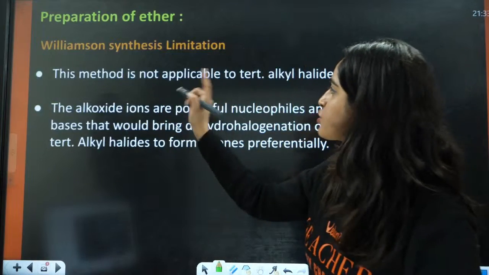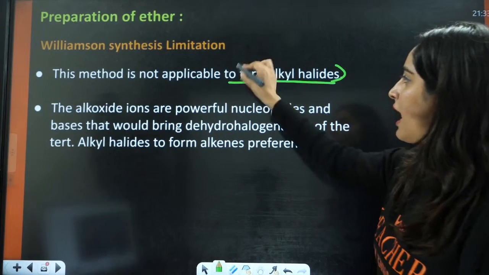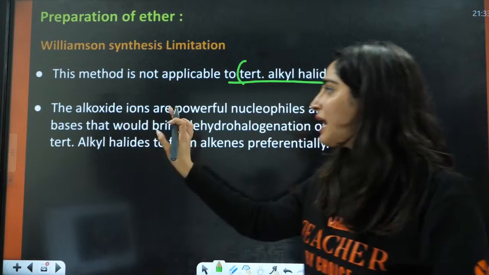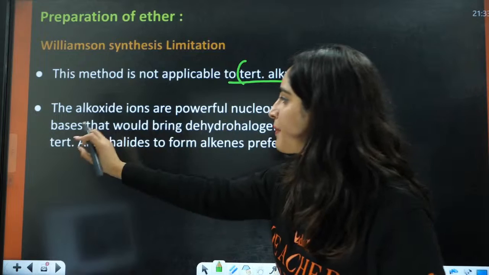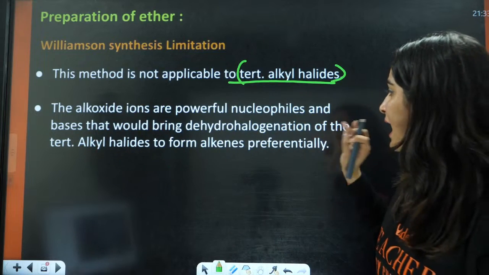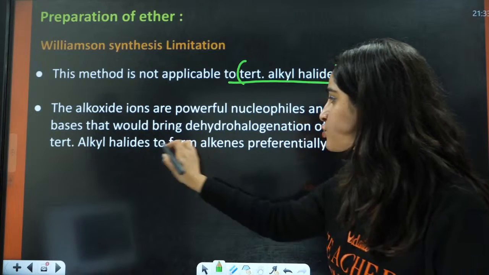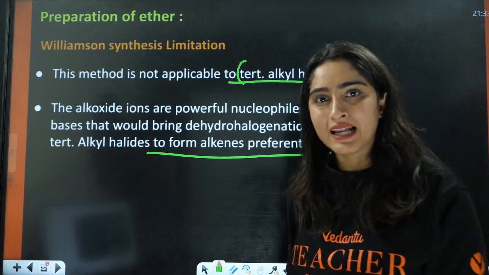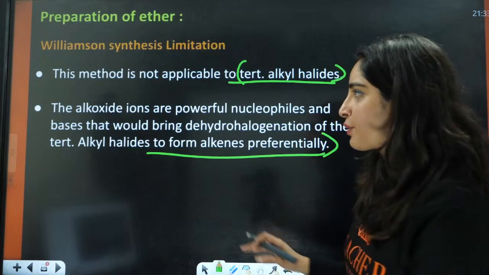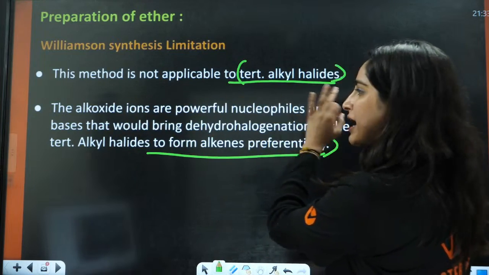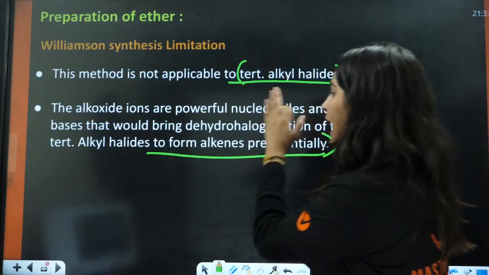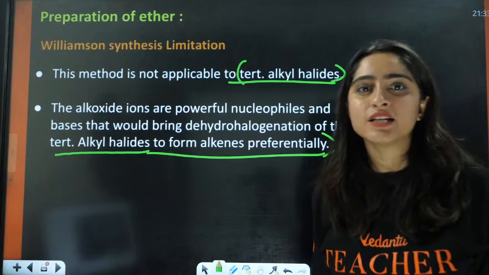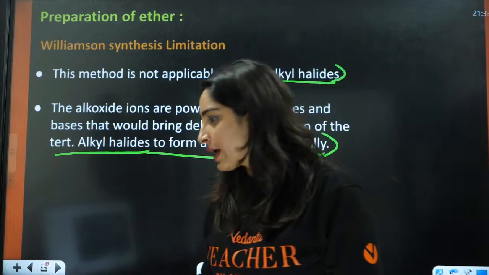This method is not applicable to tert alkyl halides because of steric hindrance. The alkoxide ions are powerful nucleophiles and bases that would bring about dehydrohalogenation of the tert alkyl halides to form alkenes preferentially. So in tert alkyl halides, alkenes are formed instead. Right? Okay, everybody?